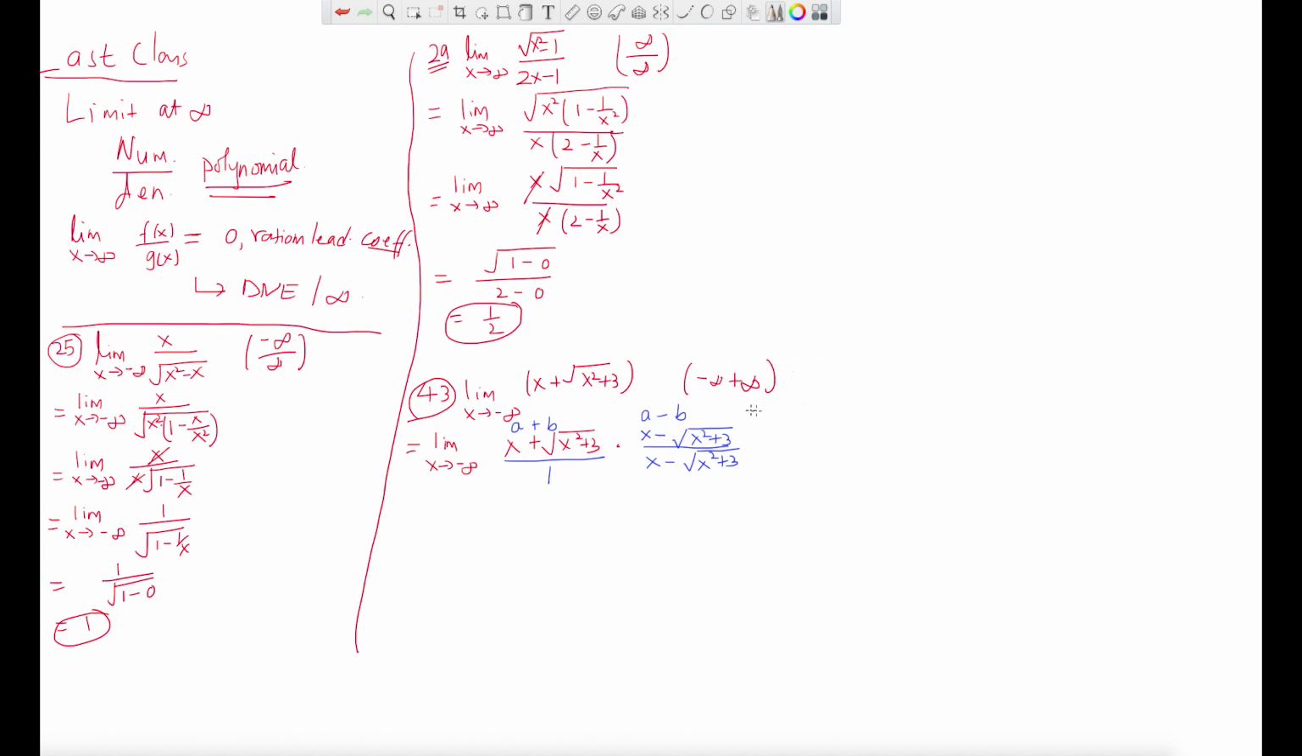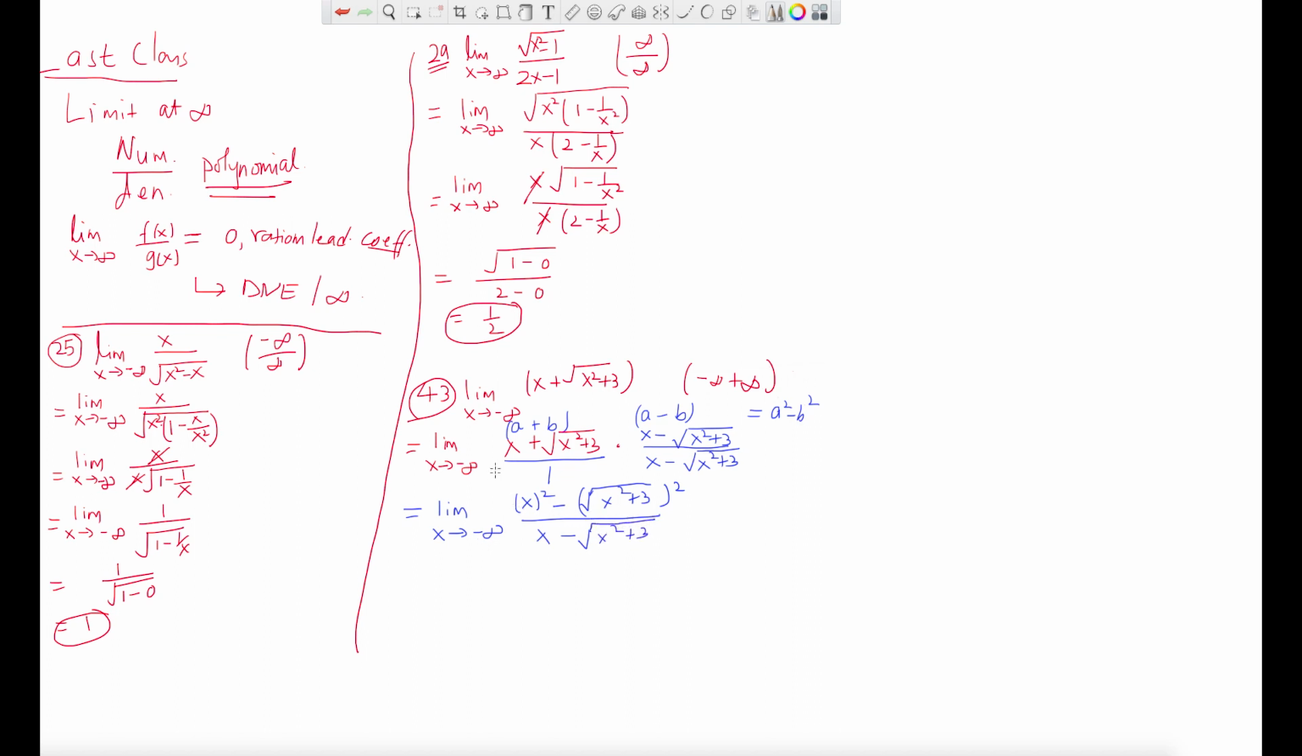But what is the product? The product will be, if you multiply a plus b and a minus b, what do you get? You get a square minus b square, right? That's what you get. So if you multiply that, what do you get then? That will be basically limit x tends to negative infinity. You will get a square minus b square, that will be x square minus root under x square plus 3, and then square, a square minus b square, divided by, if you multiply something by 1, you will get the same thing. So x minus root of x square plus 3.